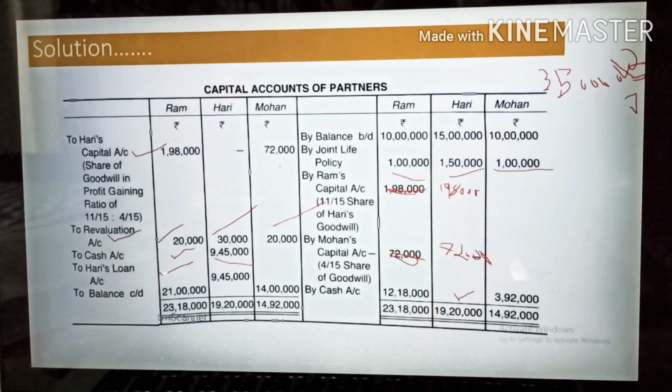Come to Mohan's account. 72,000 he has given as goodwill for sacrificing in his sacrificing ratio, and there is another loss of revaluation 20,000. After that 14 lakh capital should be there, but here the capital is only 10 lakh rupees. So again you can see the excess on the debit side. The total amount should be 14 lakh 92,000, but in the business only 11 lakh is there. There is again a shortage of 3 lakh 92,000. So that 3 lakh 92,000 Mohan will bring. Once he brings it, his account will also settle. Okay, now we have settled the account.